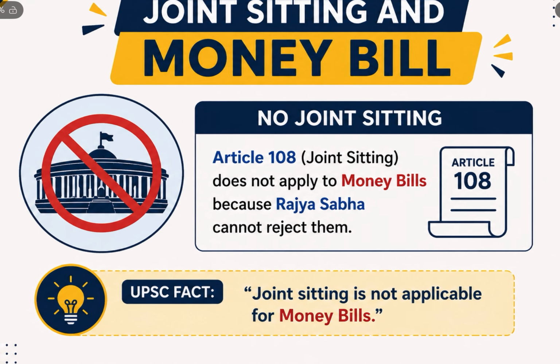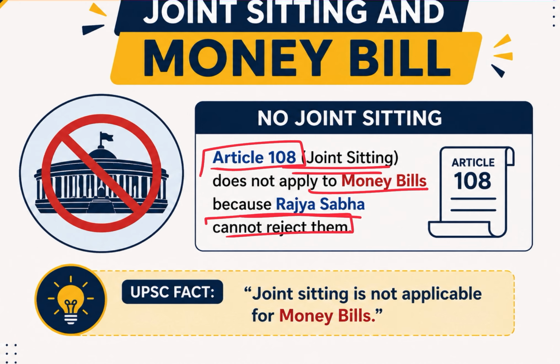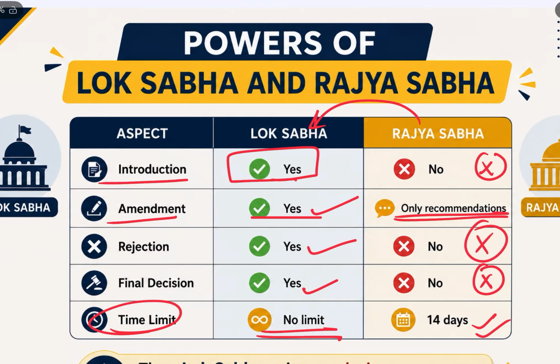The next and last point that we have to deal with regarding the money bill is this: for example, there is a tussle, or the Lok Sabha and Rajya Sabha cannot come to a single point relating to the money bill. So is there any procedure for joint sitting of both the houses? This feature is normally present in ordinary bill cases, but Article 108 that deals with joint sitting does not apply to money bill because Rajya Sabha cannot reject them. So joint sitting is not applicable for money bill. This is an important point that has to be noted. With this, we have dealt with all the intricacies of money bill that are needed for the UPSC exam.